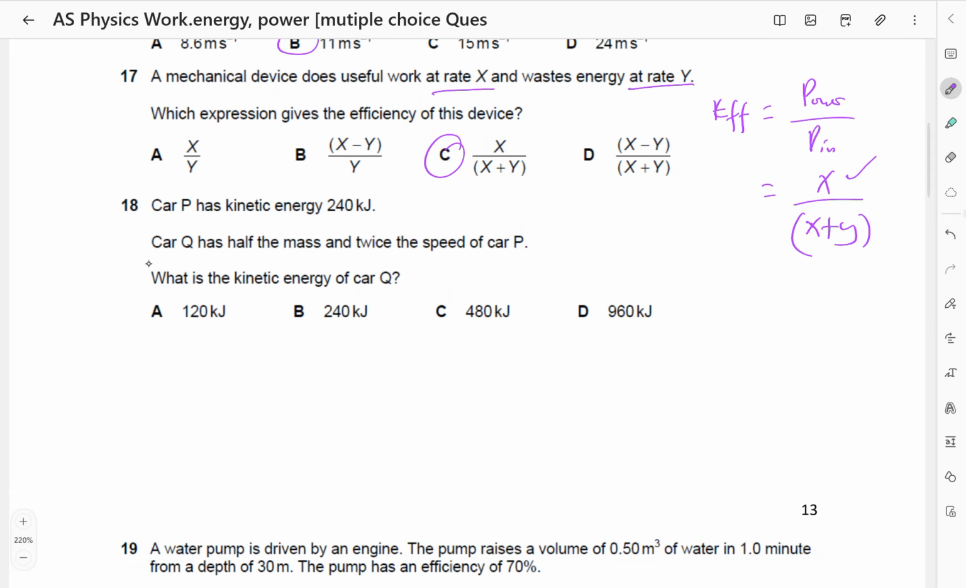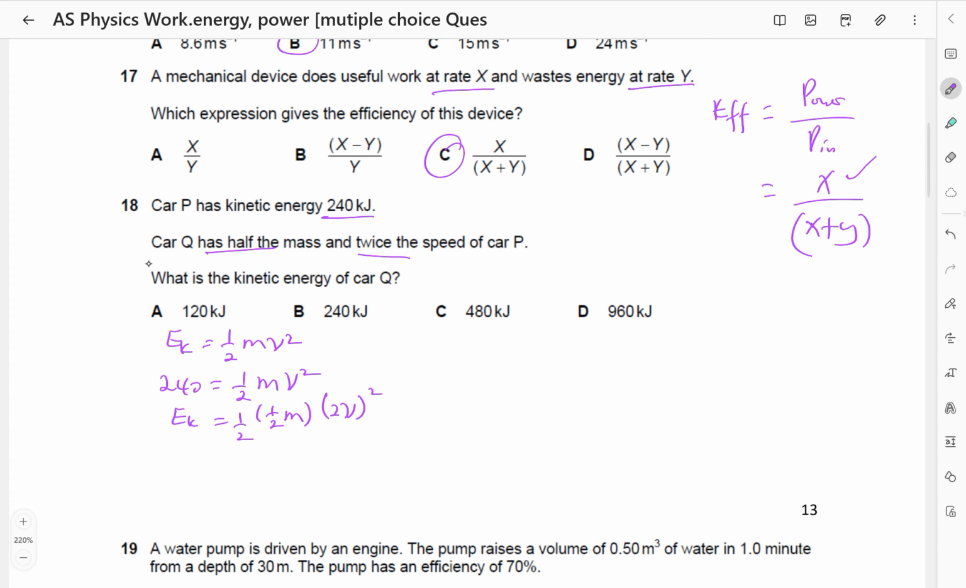Car P has kinetic energy of 240 kilojoules. Car Q has half the mass and twice the speed of car P. What is the kinetic energy of car Q? So we know that kinetic energy is a half m v squared. So for P, 240 is equal to a half times the mass times v squared. Then for Q, the kinetic energy is a half, the mass is a half of m, the speed is twice, so this is 2v, but this is squared.